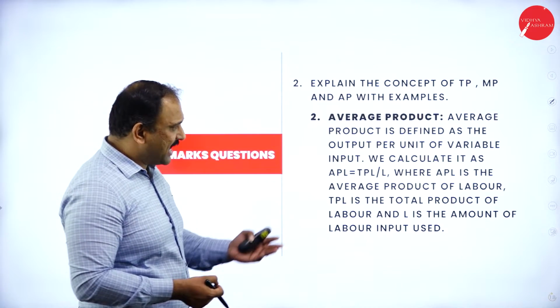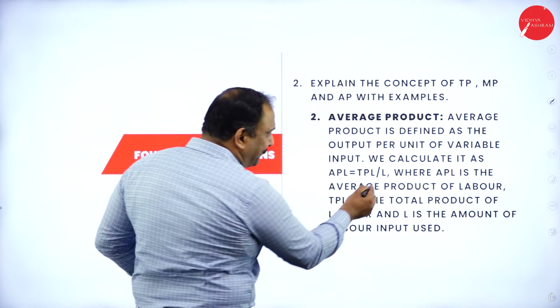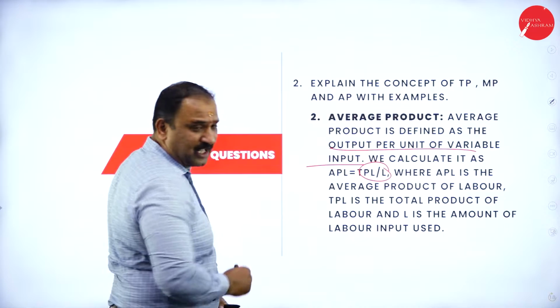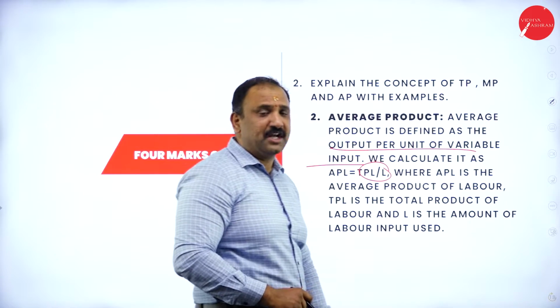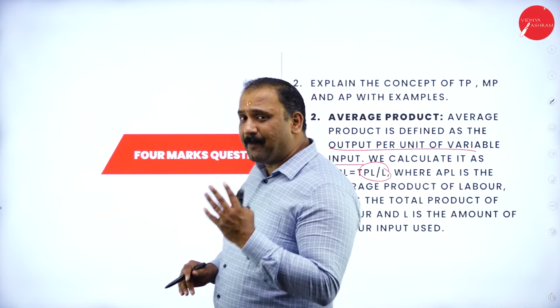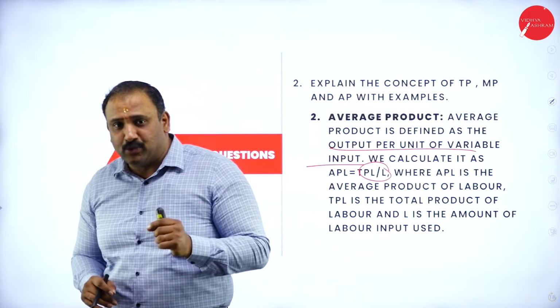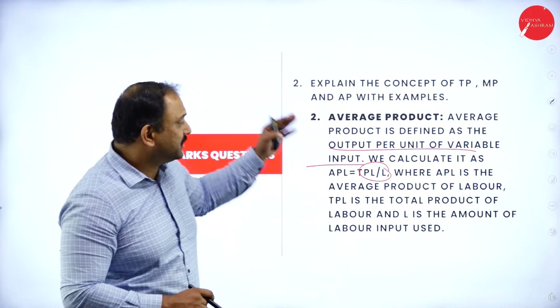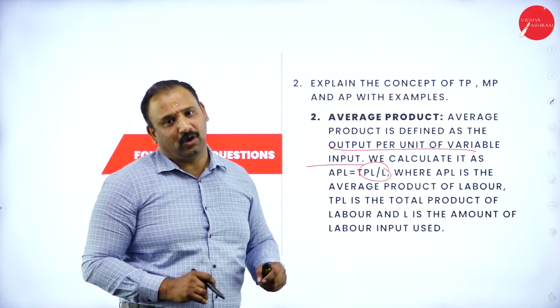Now, when you talk about the average product, as I have told you, it is TP by L, that means output per unit of variable input. This is very, very important for all of us to understand: output per unit of the variable input. Because I'm using the word average, it is per unit that comes into the picture.